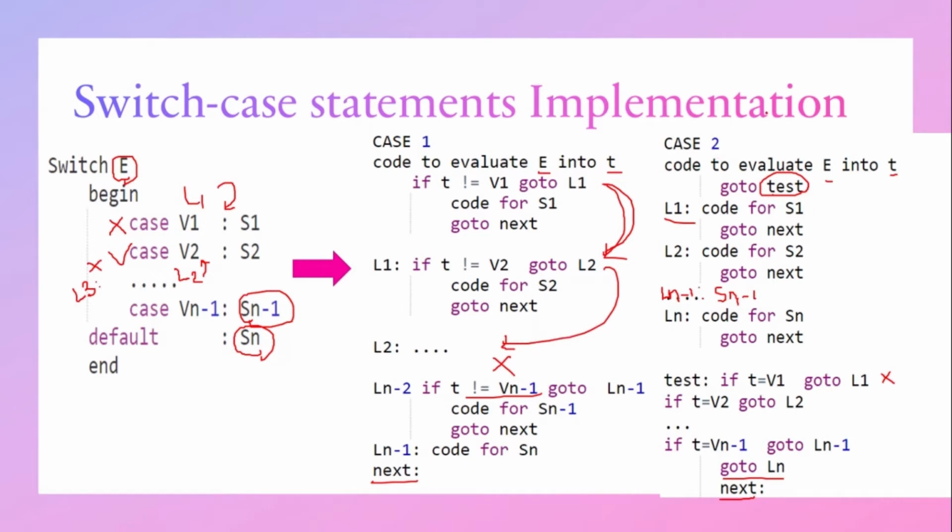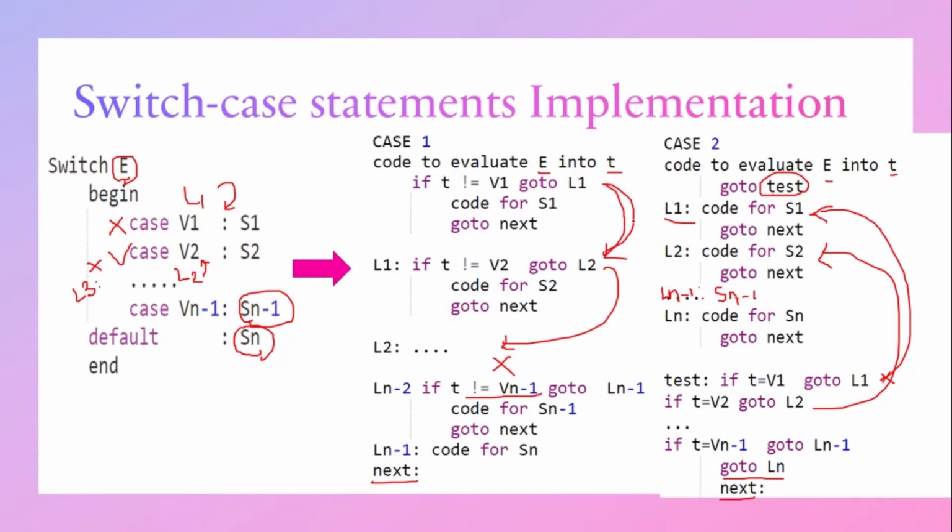Whereas in case 2, first we will check the condition. If it is equal, we go to L1. So this is somewhat a longer jump compared to case 1. We go to L2. Compared to case 1, the jumps used in case 2 are somewhat longer.